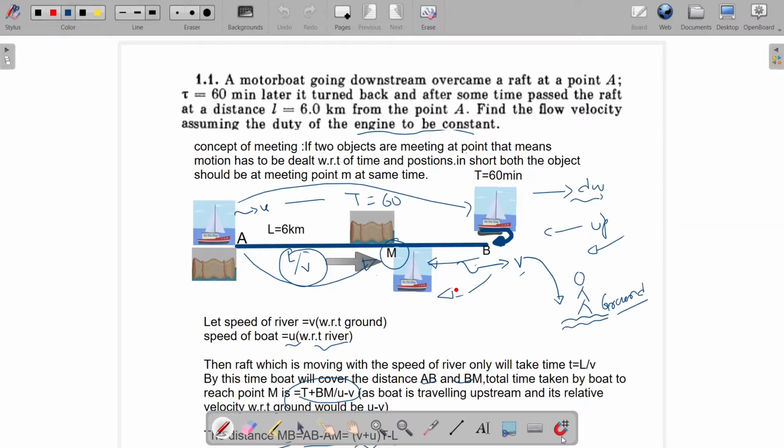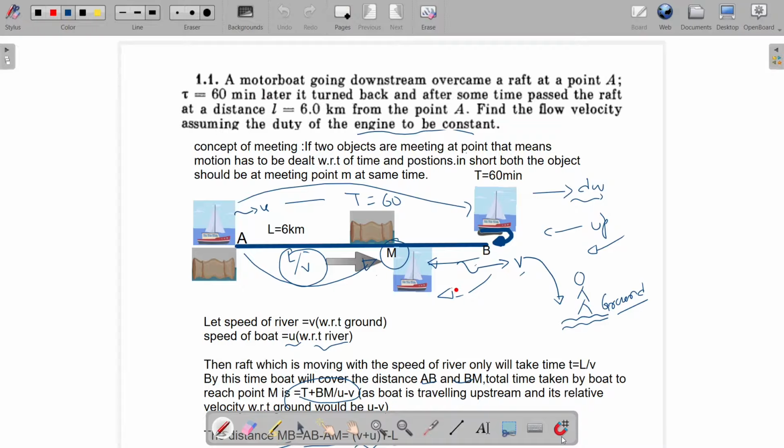So friends, whenever you are encountering a problem of meeting, you must understand this particular problem. This kind of problem basically depends on the position-time coordinates. If two particles or two objects are meeting at a point, that means the meeting point coordinate has to be the same and both the particles reach the meeting point at the same time. That is basically the entire crux of this problem.